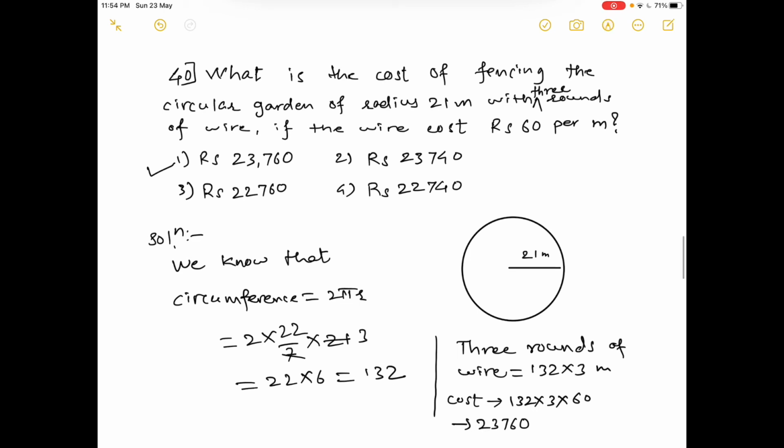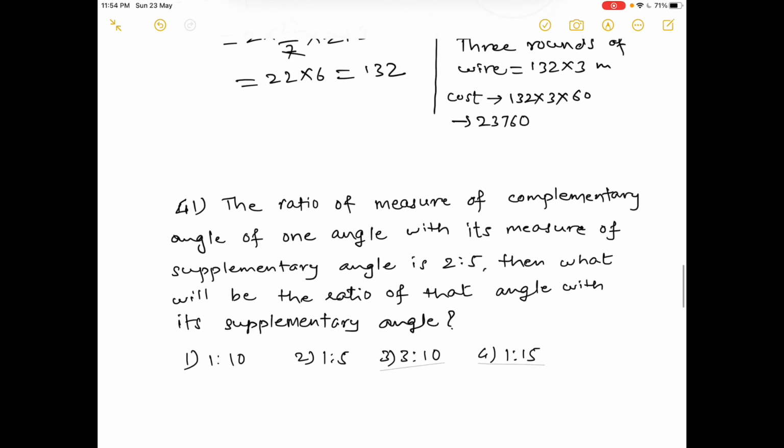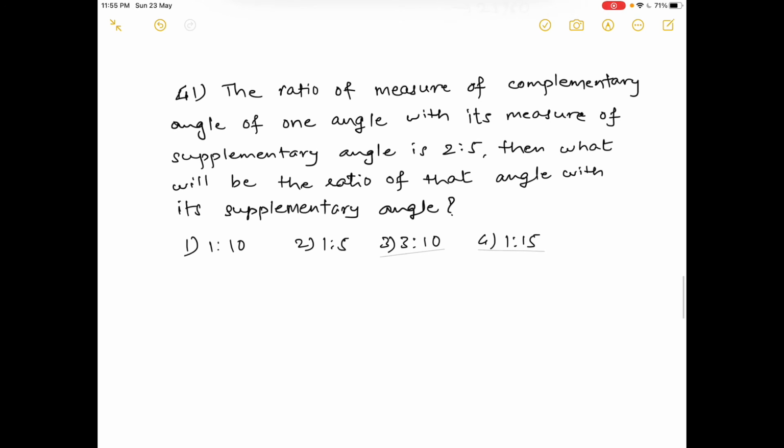The ratio of the measure of the complementary angle of one angle with its measure of supplementary angle is 2:5. Then what will be the ratio of that angle with its supplementary angle? Okay, suppose that angle is x.